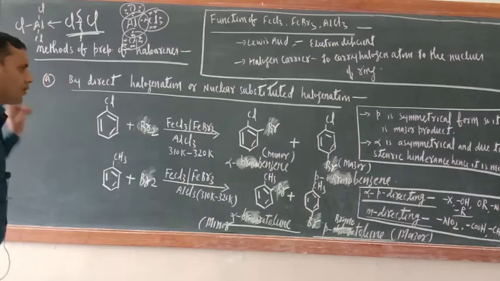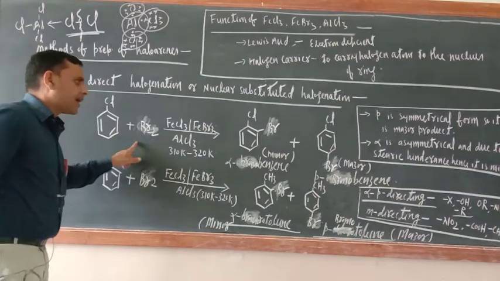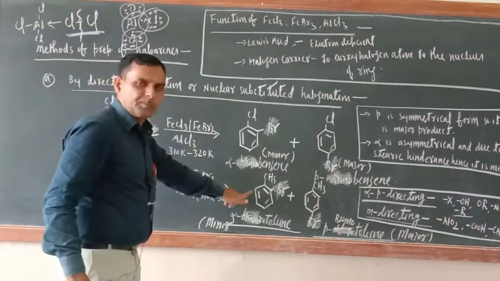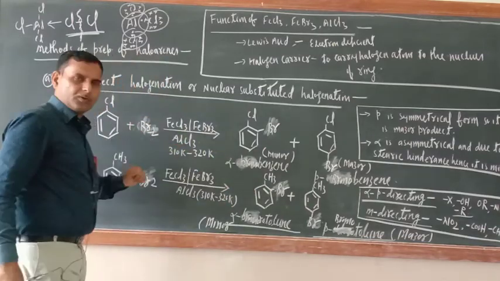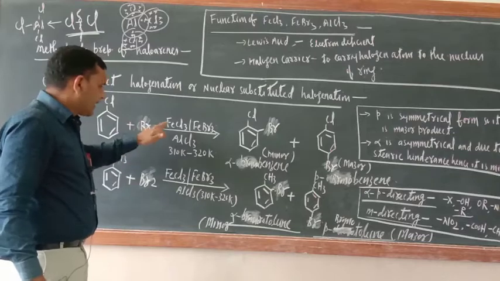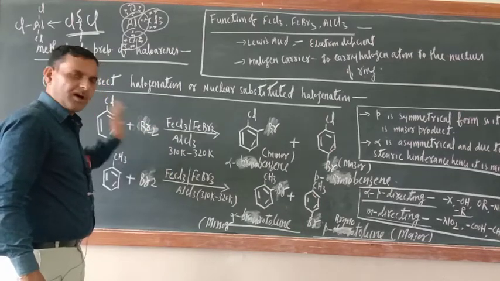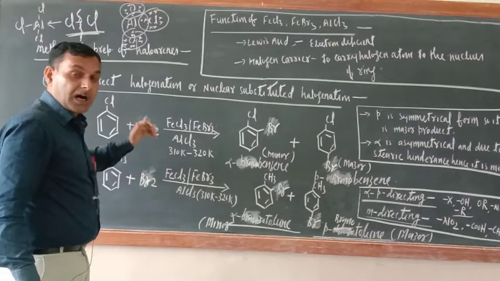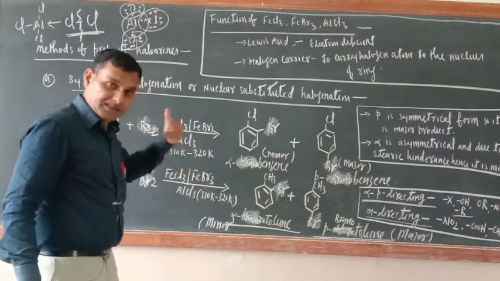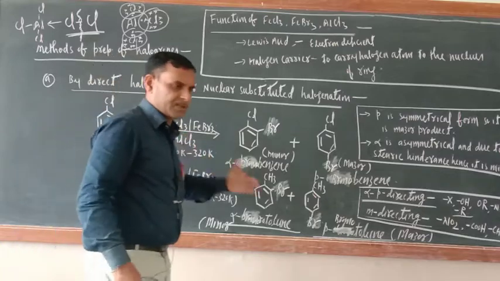No problem. But can we make iodotoluene also by the same method? No. If you want to prepare iodo derivatives, then these catalysts are not required. Even temperature is not required, because I is a better nucleophile.